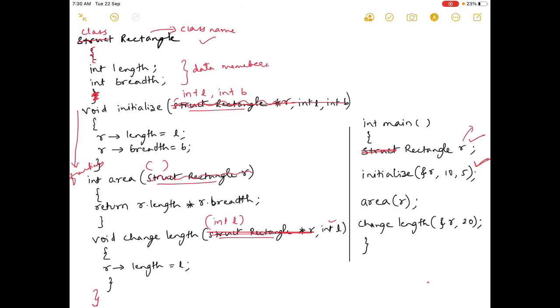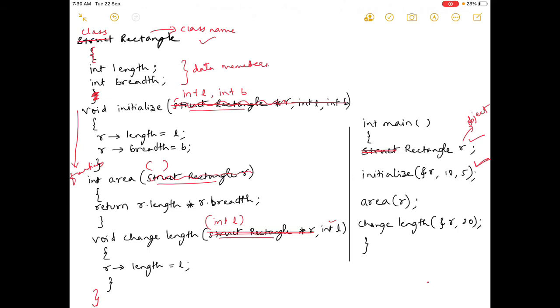So now this becomes an object. You should note this is object oriented programming. The class name is a certain class, a category. So the category is rectangle, and the object name of that category is r.